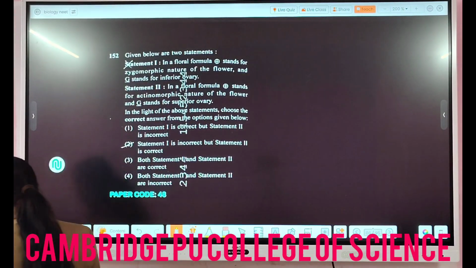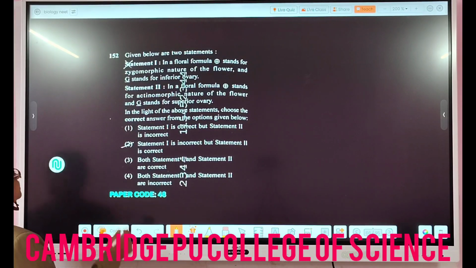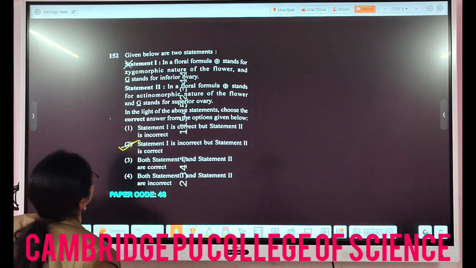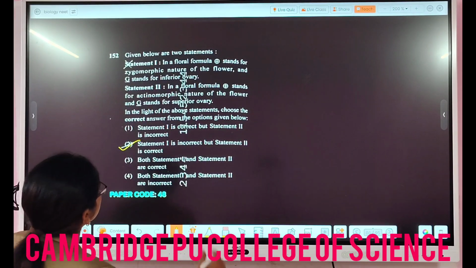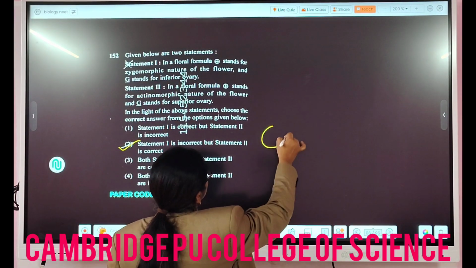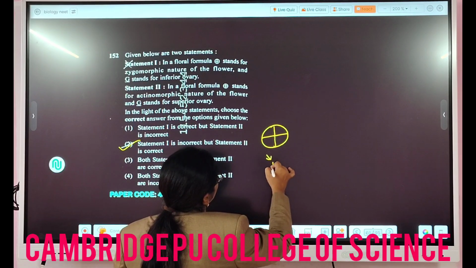Then the question number 152 here. So in this case they are asking again, the statement in a floral formula, so this sign is for what? Actinomorphic.